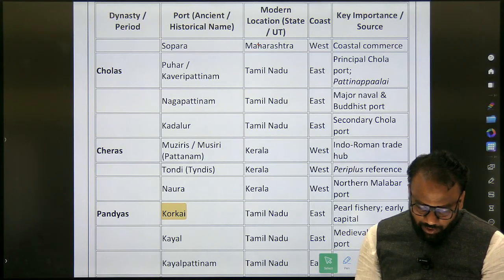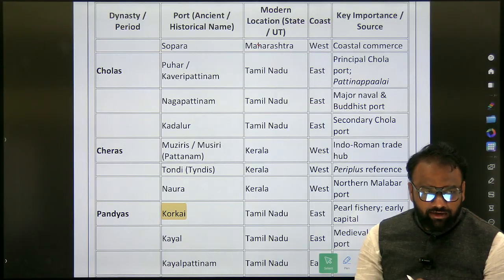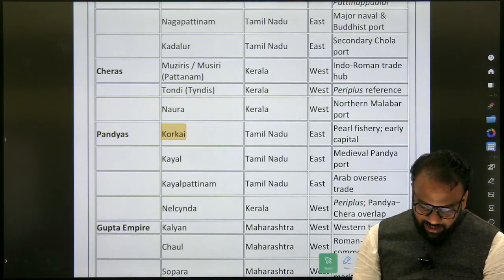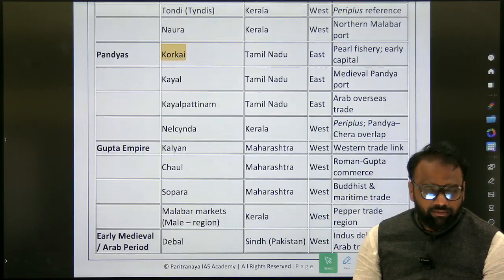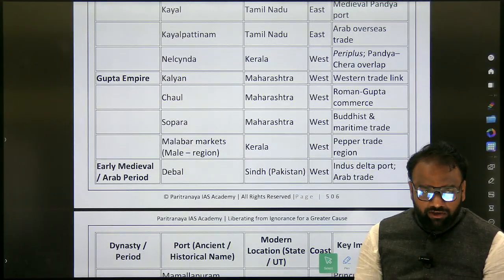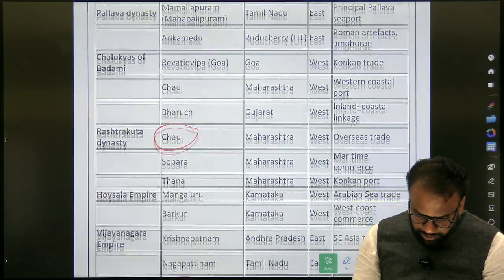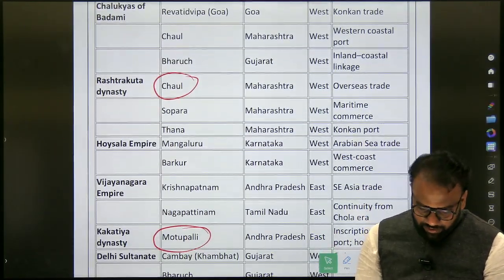Okay. So whenever I ask you about Puhar, it's a port city associated with which dynasty? Cholas. When I say Kayal, Pandyas. Okay, in this fashion. Next, where is Kayal present? In the western coast or eastern coast? Eastern coast. Next, Bharuch is located in Gujarat.